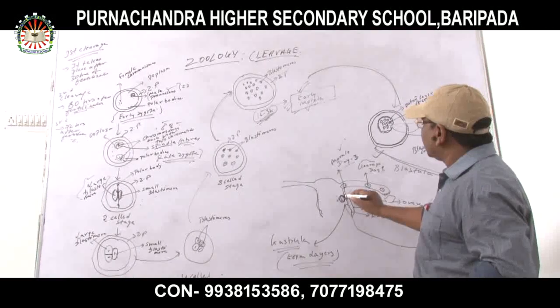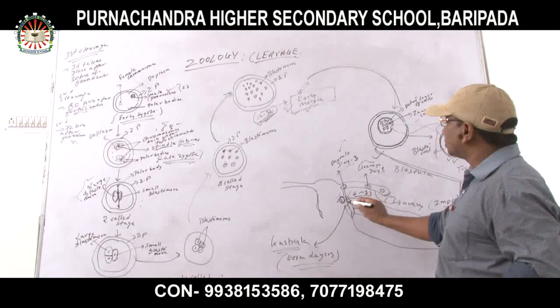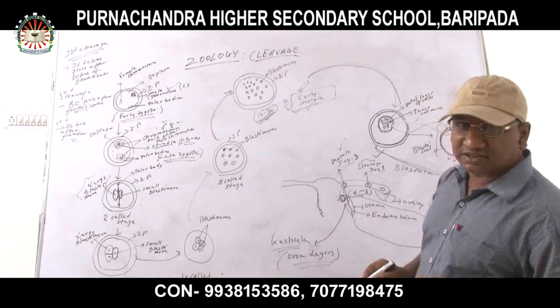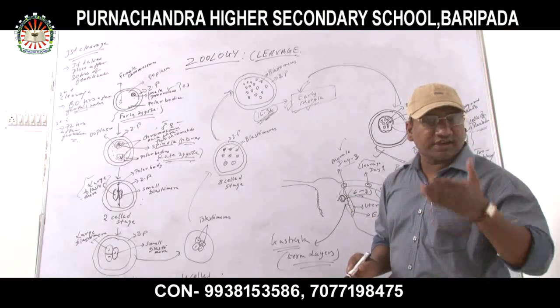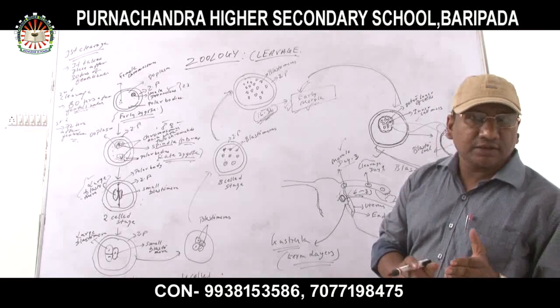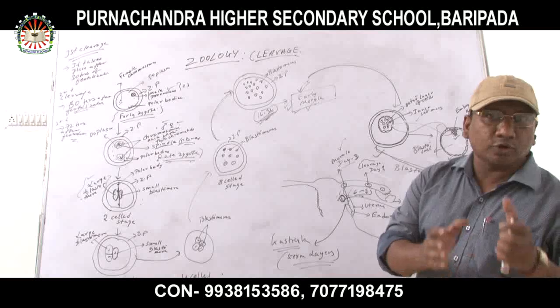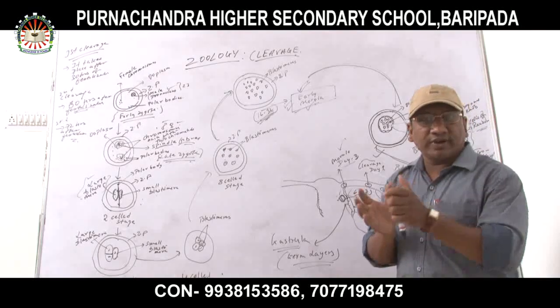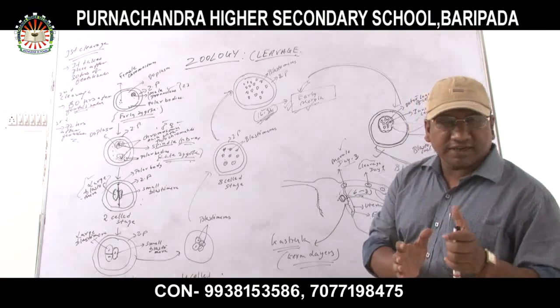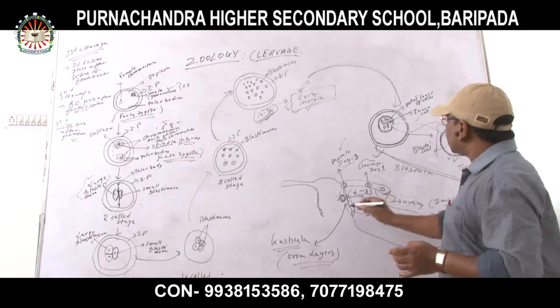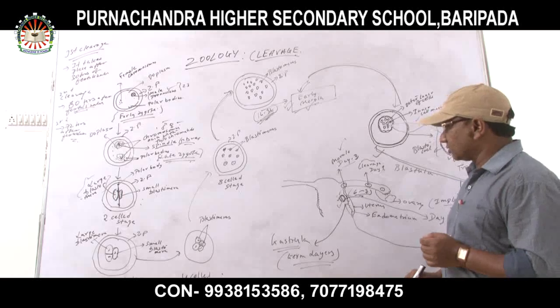When this trophoblast gets associated with the endometrial lining, that process is called implantation. What is implantation? Implantation is the attachment of trophoectoderm with the uterine wall. That is called implantation. Okay.